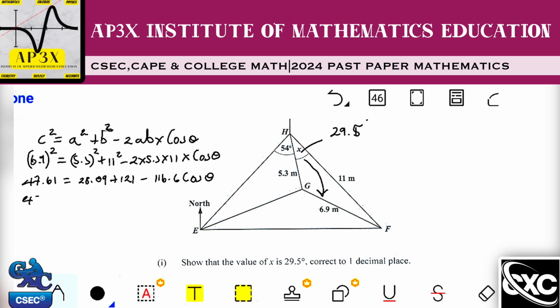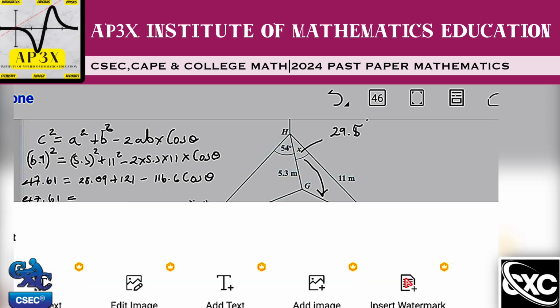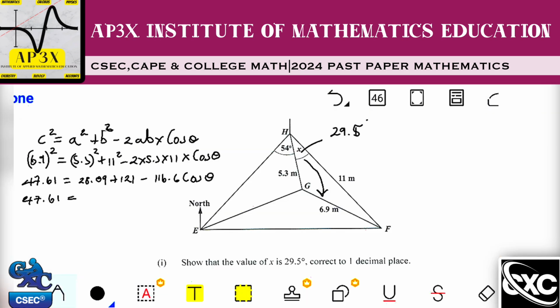So 47.61 will be equal to, when I add 28.09 to 121, 149.09.